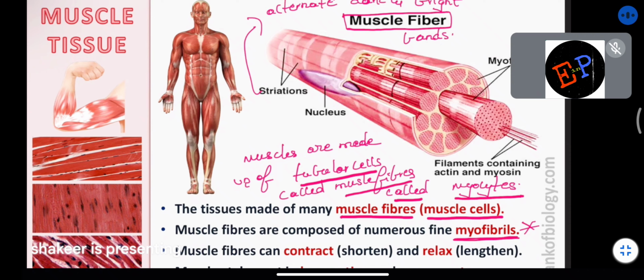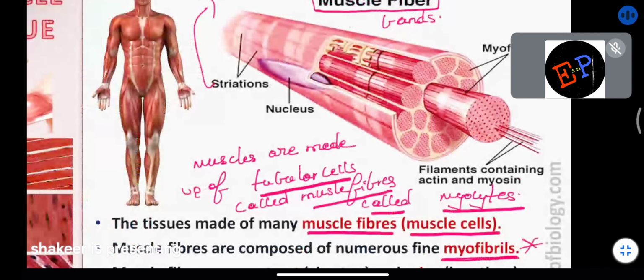Inside the muscle cell, that is, inside the myocyte, you will find myofibrils. Many myofibrils you can find here: one, second, third, fourth, fifth, sixth. All these are called myofibrils, which are present inside myocytes.